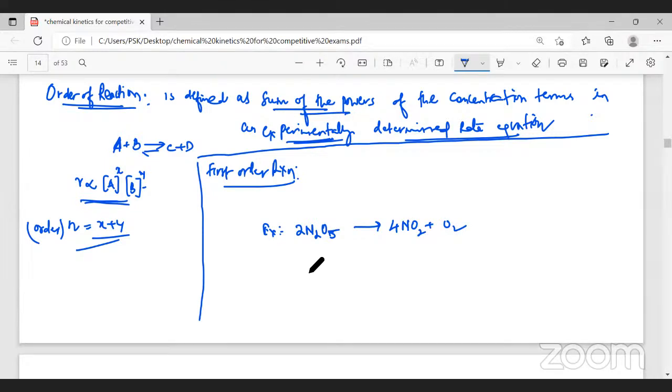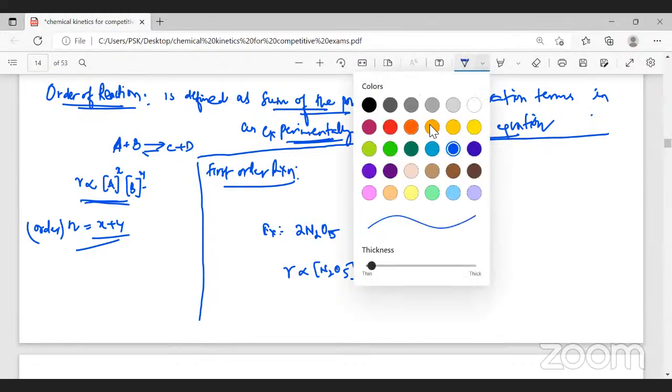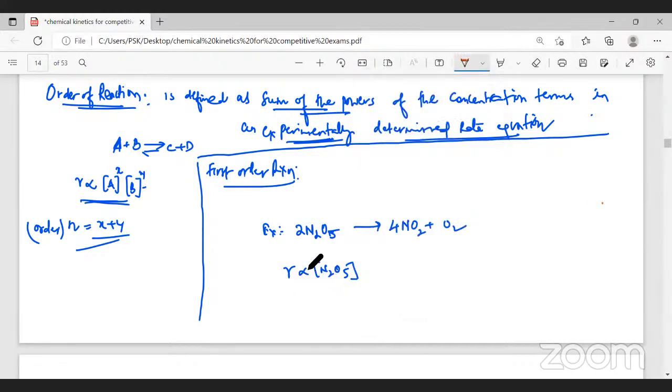This is the reaction. Now, theoretically, the rate of the reaction is directly proportional to the concentration of N2O5 to the power 2. But when you perform an experiment to find the order, the rate of the reaction will be directly proportional to the first power of the concentration term.